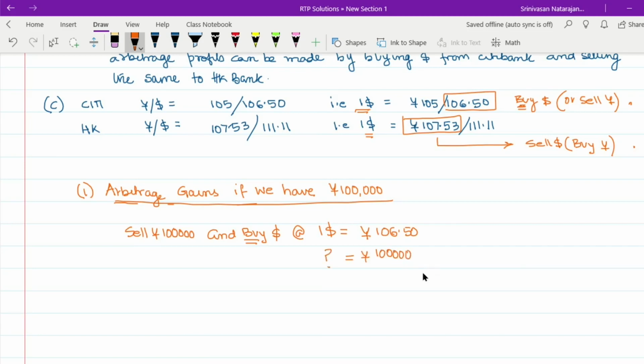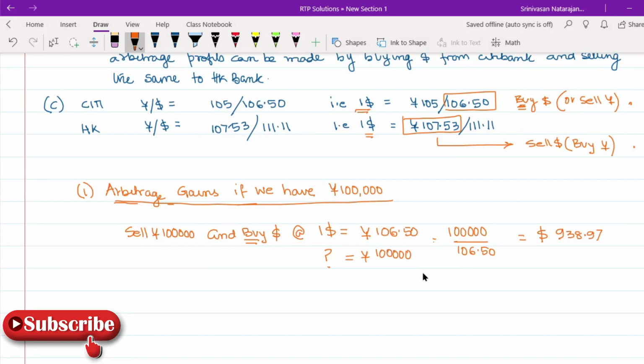This would be a simple case of cross multiplying and finding out. This would be 100,000 divided by 106.5. So this would give us $938.97. So the first step of the arbitrage is complete, where we sell 100,000 yen and get the dollar. But remember, now we have to sell these dollars and get back the yen.